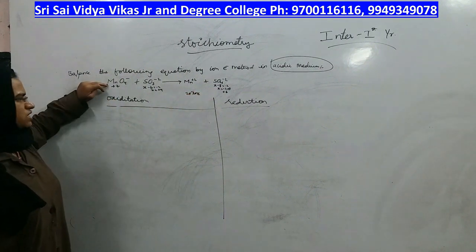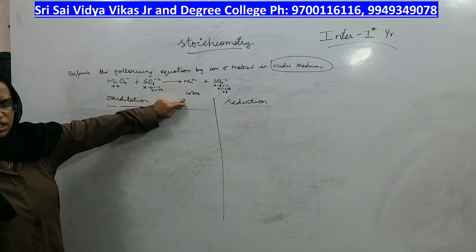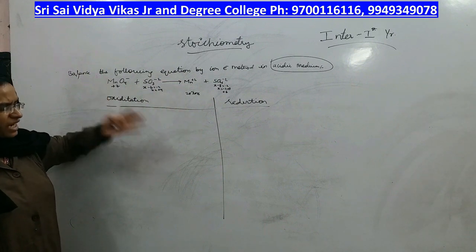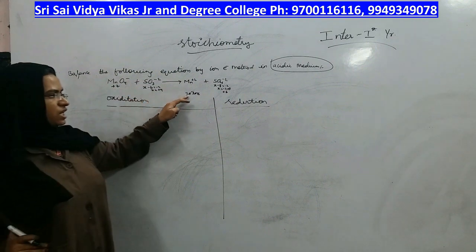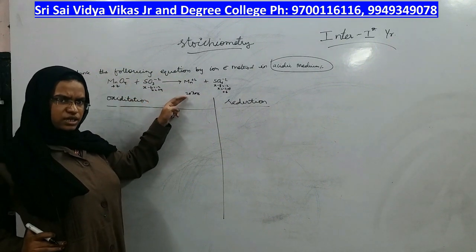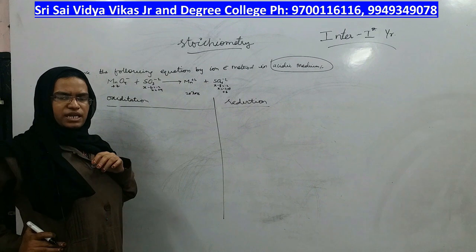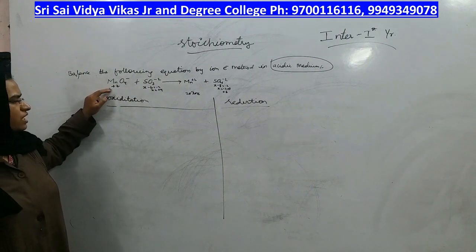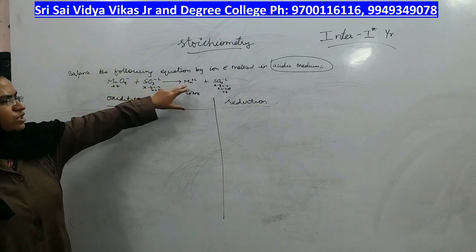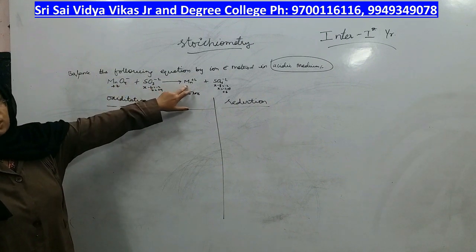Here 7 electrons are less, here 2 electrons are less. What does that mean? If it gained 5 electrons, then out of 7 you are still left with 2 electrons less, right? That means it has gained how many electrons? 5 electrons, right?